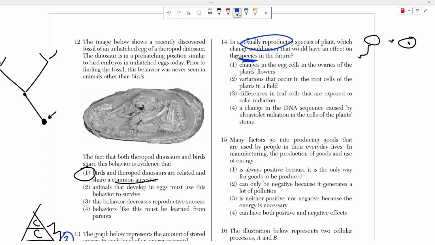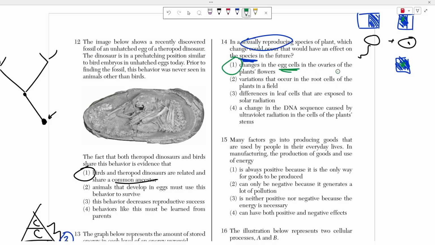So obviously, whenever a sexually reproducing species undergoes a change, that's because that change was reflected in its sex cells, okay? Think about it this way, right? Each sex cell contains half of the genetic blueprint. So this sperm is missing this half, and this egg is missing this half. So when they combine together, they produce an individual with the full blueprint, okay? Now, if this egg cell, for example, contained a mutation, let's say in its instruction manual, all of a sudden, a section was changed, right? This will actually get passed on to a new generation. This will combine with the sperm to make a brand new individual with this change, right? This half will contain that mutation. So the correct answer here has to be choice 1.